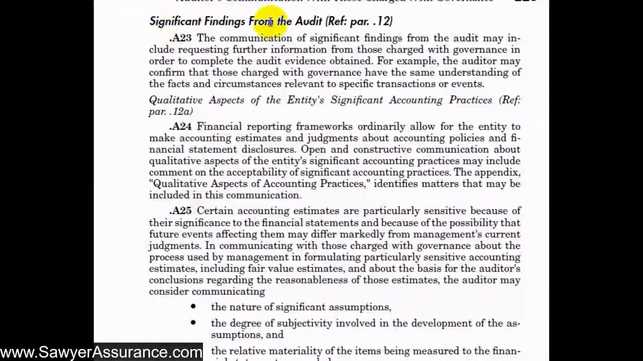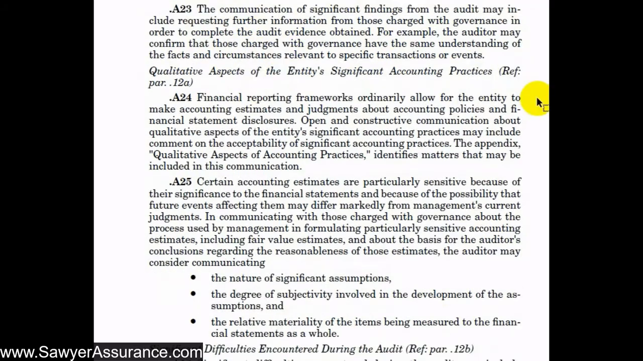And finally, at the end of the audit, we need to communicate significant findings that we had. So as we discussed previously, this is usually in a letter that we send to those charged with governance after the audit. And we may even have a meeting with those charged with governance to allow for a good two-way conversation about the results of the audit. But the communication of significant findings from the audit may include requesting further information from those charged with governance that would allow us to complete the audit evidence that we obtained. And it will allow us to confirm that those charged with governance have the same understanding of the facts and circumstances and the findings that we found in the audit.